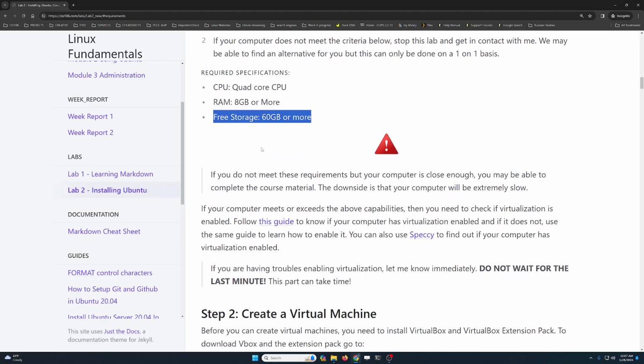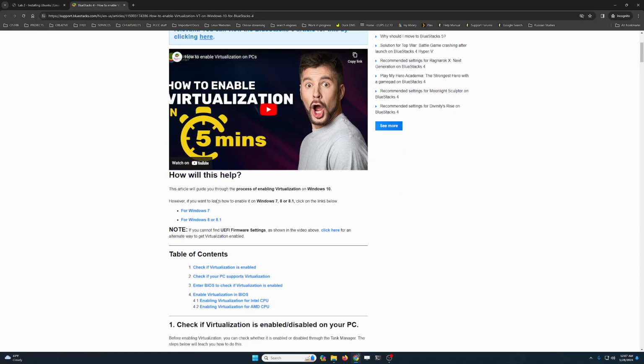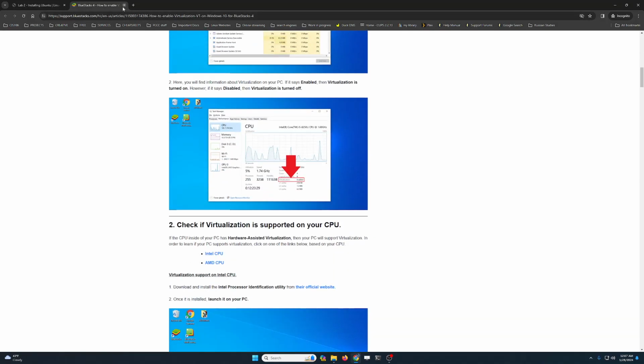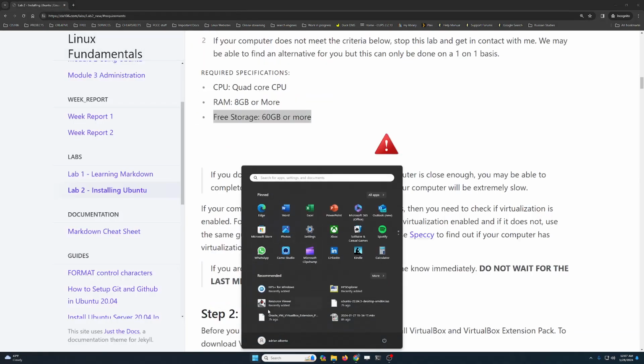Now, how do we know if the computer actually supports virtualization? Again, there are many ways that you can do it. You can follow this guide over here, and it's going to guide you on how to know if your computer has or doesn't have virtualization. So let's do it here on my computer.